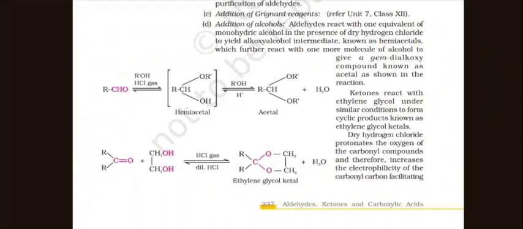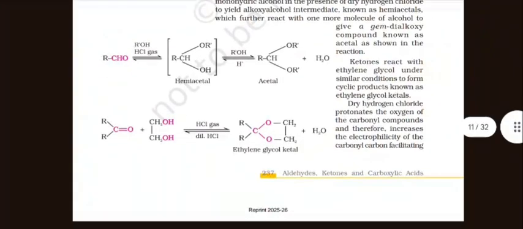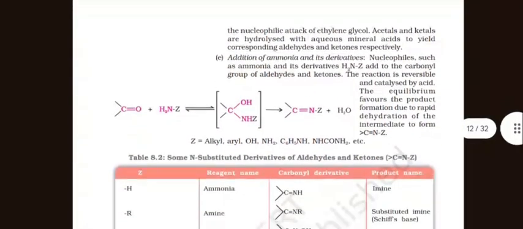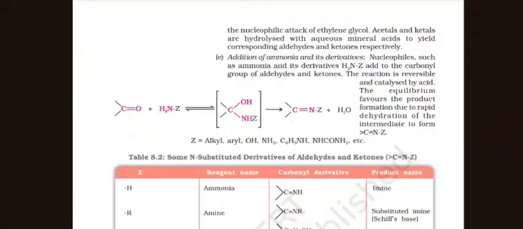Ketones react with ethylene glycol under similar conditions to form a cyclic product known as ethylene glycol ketals. Dry hydrogen chloride protonates the oxygen of the carbonyl compound and therefore increases the electrophilicity of the carbonyl carbon, facilitating the nucleophilic attack of the ethylene glycol. Acetals and ketals are hydrolyzed with aqueous mineral acid to yield the corresponding aldehyde and ketone respectively.